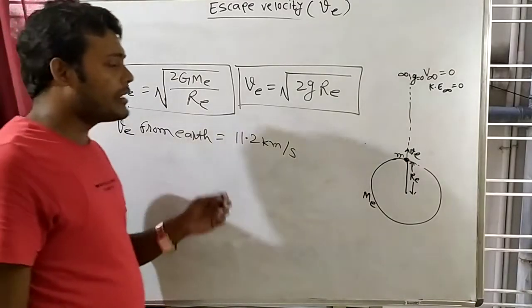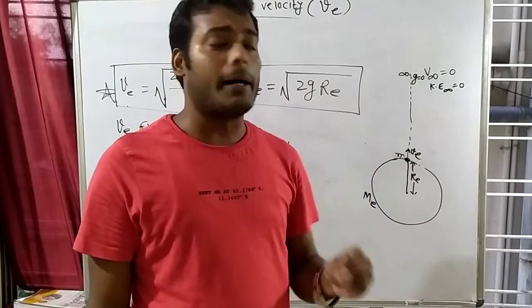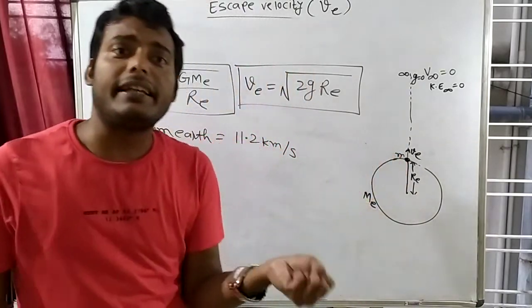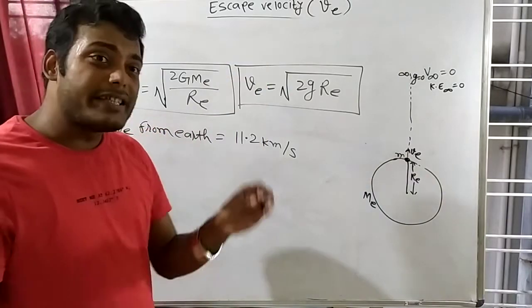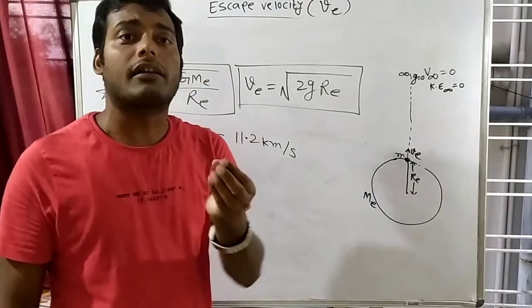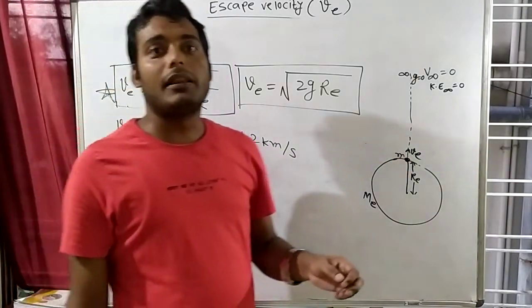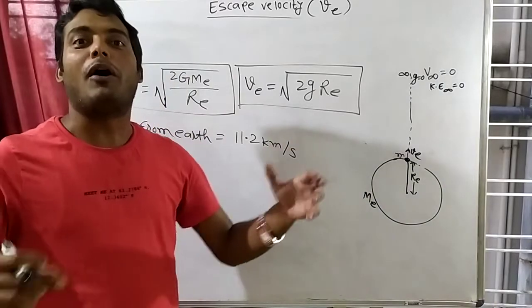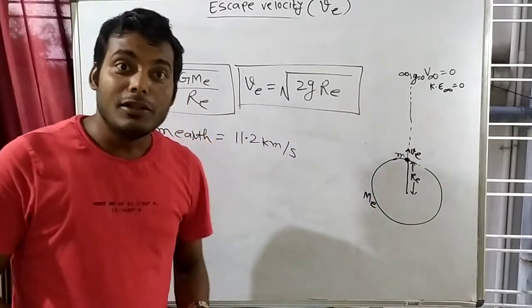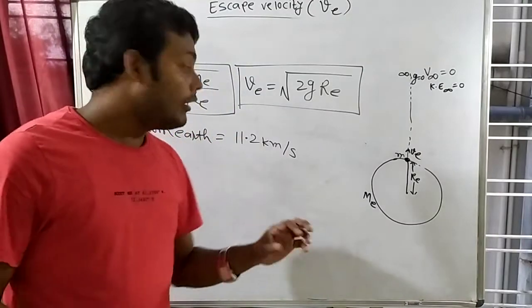They will ask you one question: is escape velocity depending on the mass of the object or not? For example, if I throw 100 kg mass, or if I throw 1000 kg mass. Maybe it is possible that if I throw a child, his mass is 10 kg, and if I throw Bahubali, his mass is 100 kg. So does escape velocity depend on whom I am throwing?